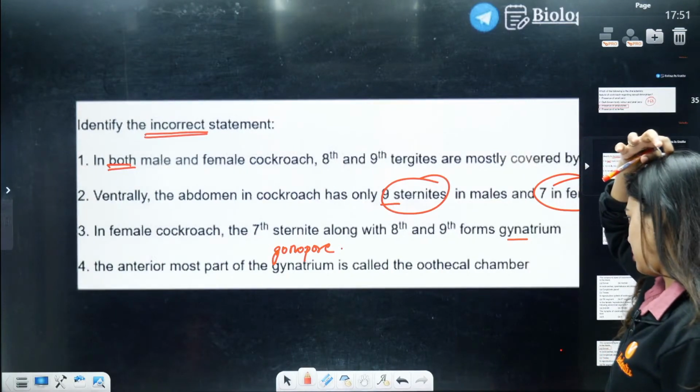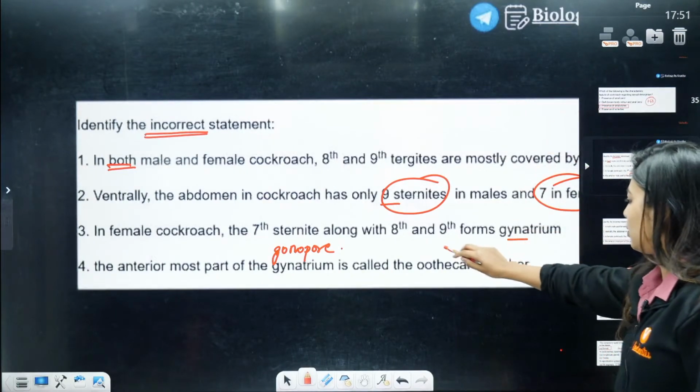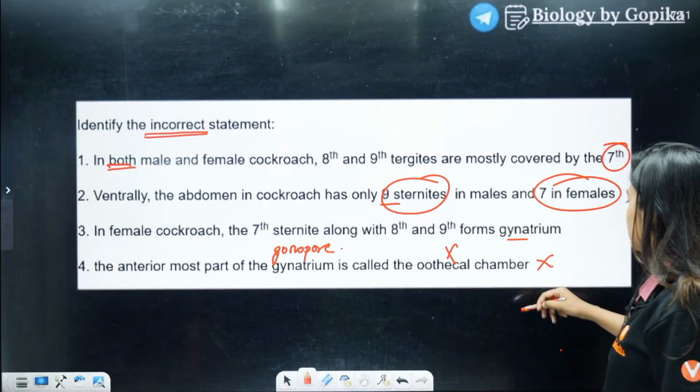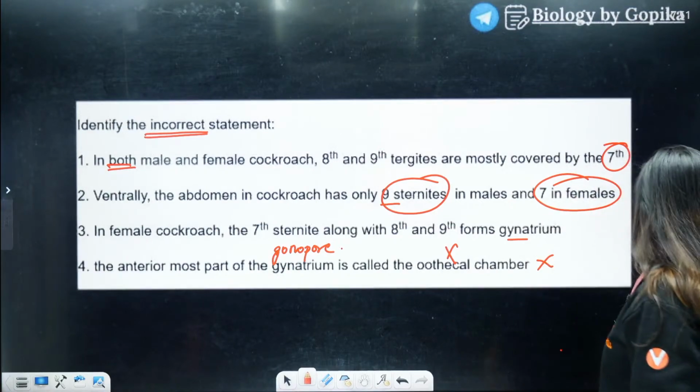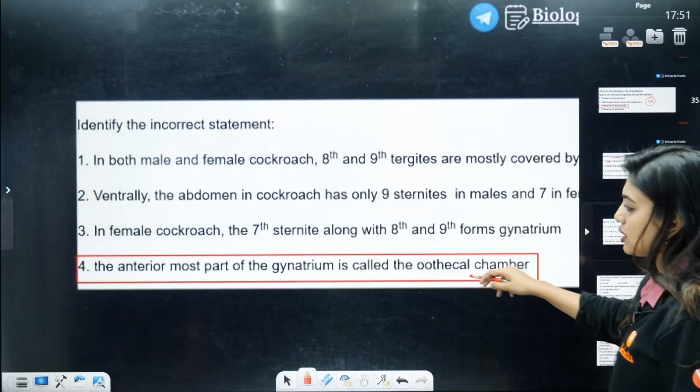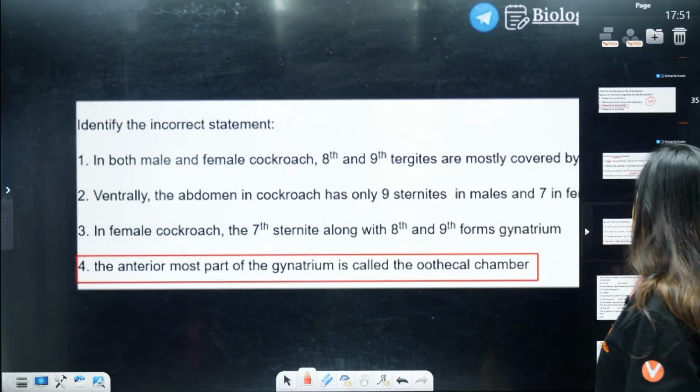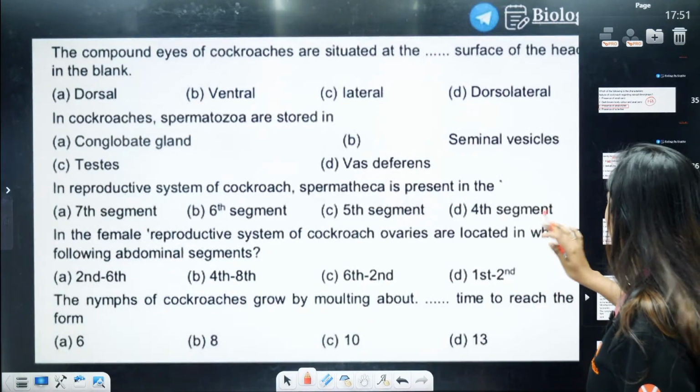Anterior most part is called the oothecal chamber. This is wrong, completely wrong. But this you people don't know. So we are going to skip the question, but the answer is option number D. So we are going to skip that question. No marks for that question.